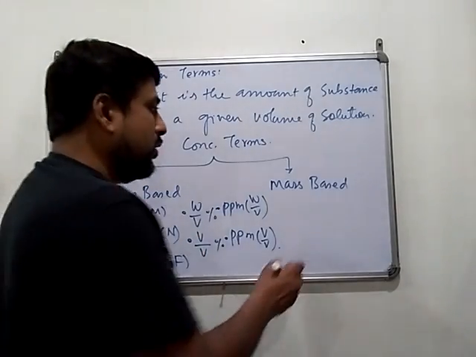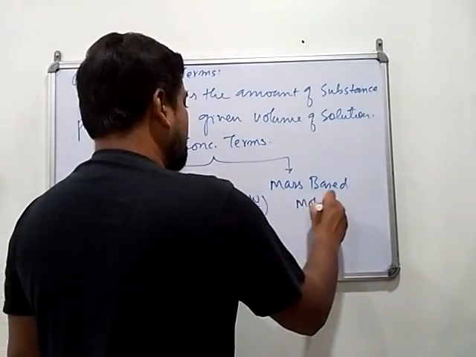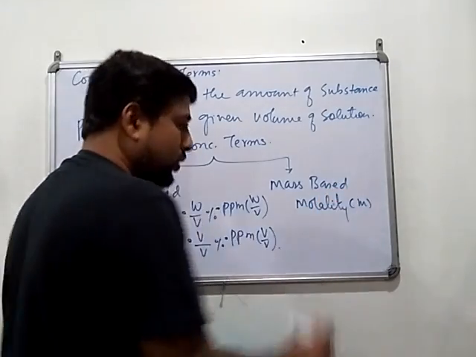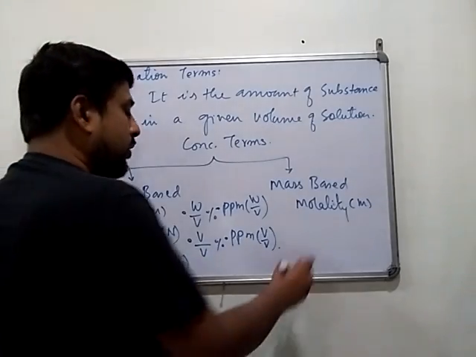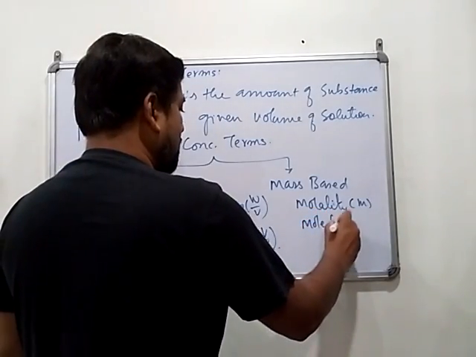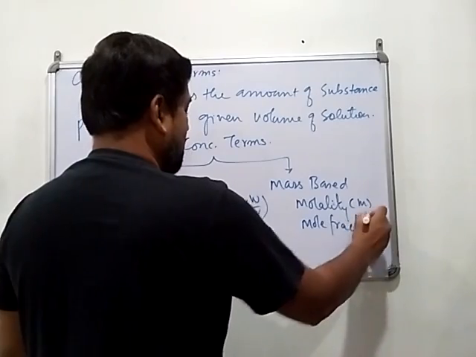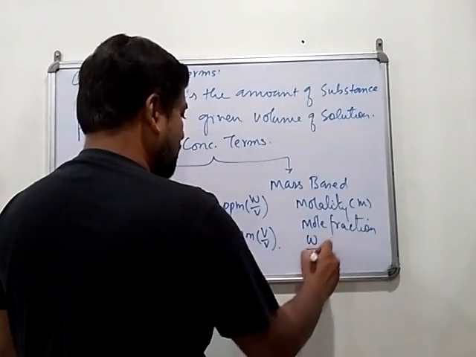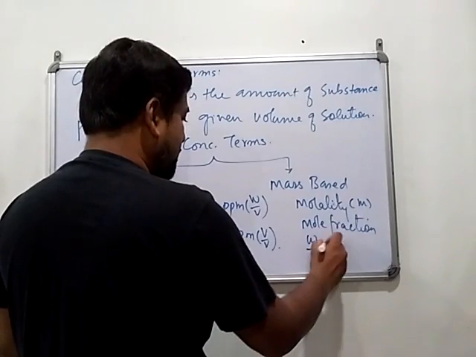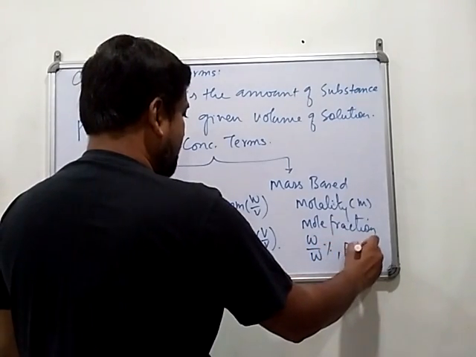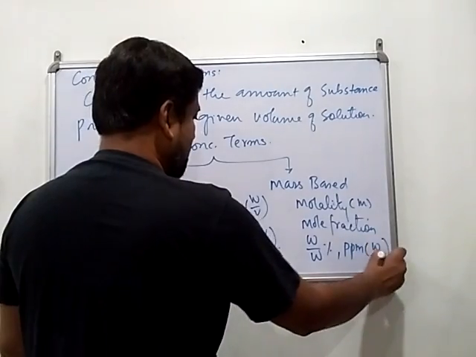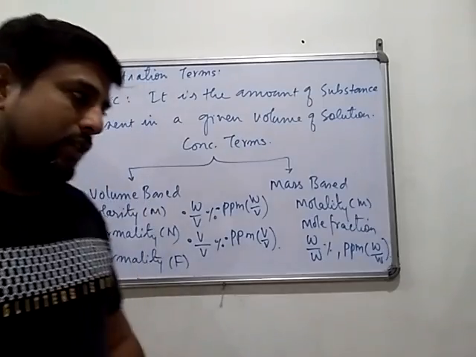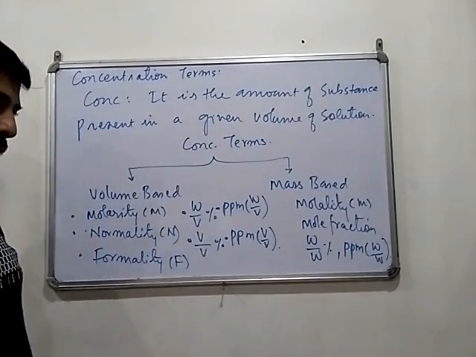Now mass based terms include molality, which is small m, mole fraction, and other concentration terms like weight by weight percentage and ppm, weight by weight. So these are the mass based concentration terms, and those are volume based concentration terms.